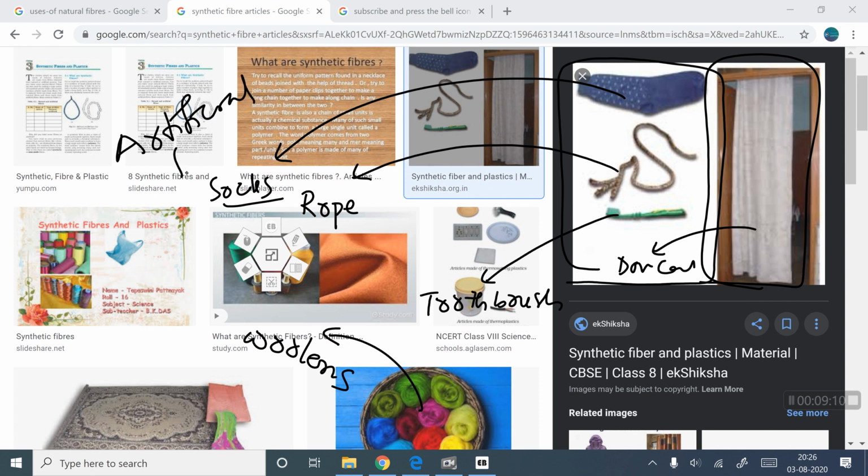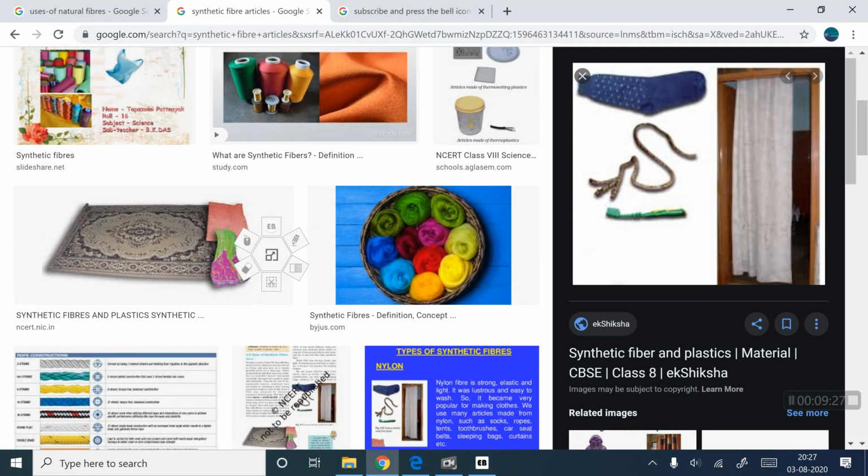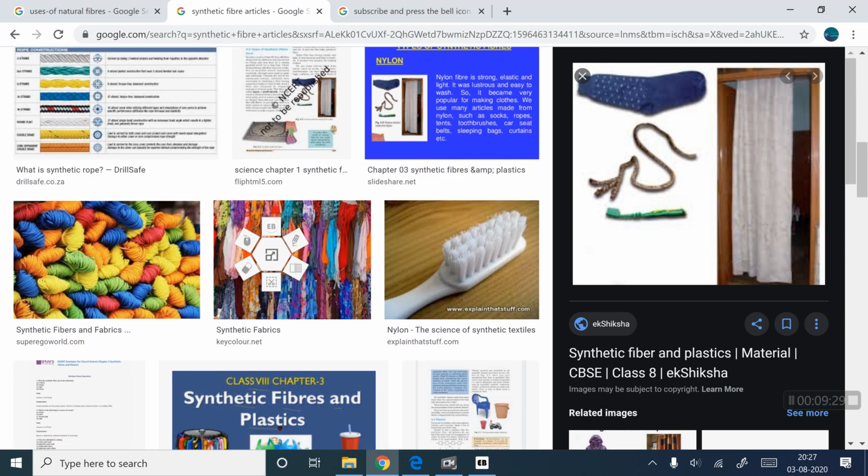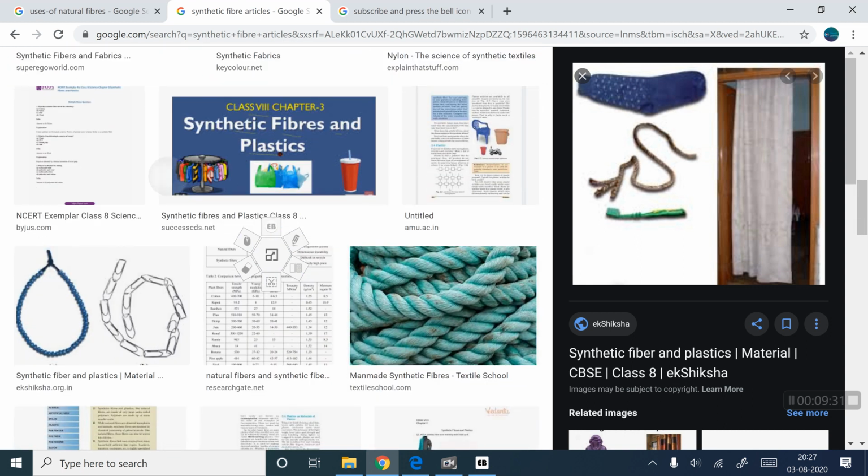So what are artificial fibers? Artificial fibers are the fibers made by human beings in the factory. Here each small unit is actually a chemical substance. I will show one more image to you.